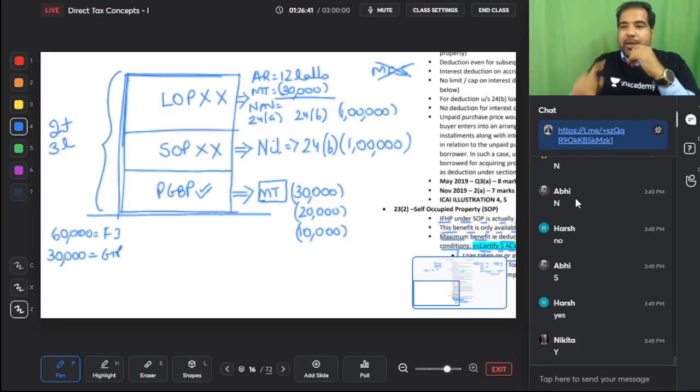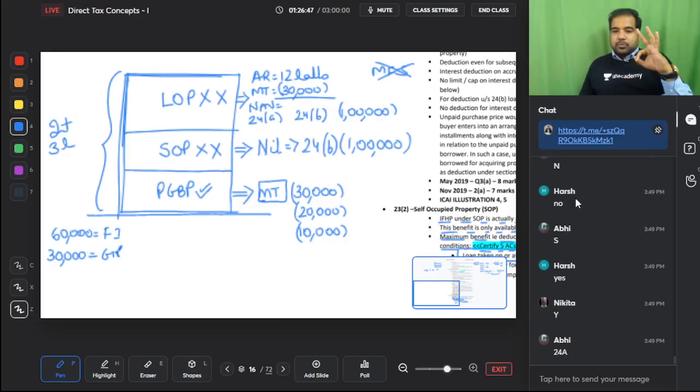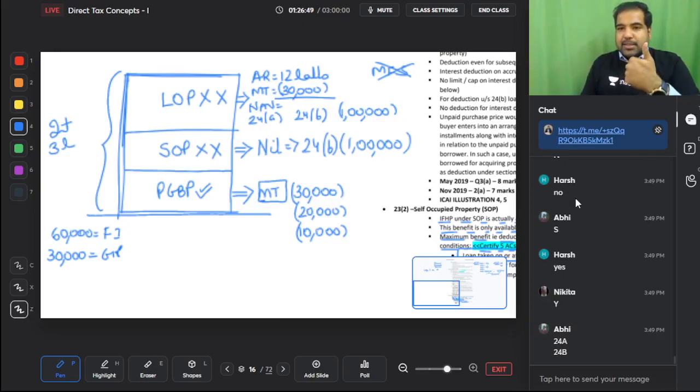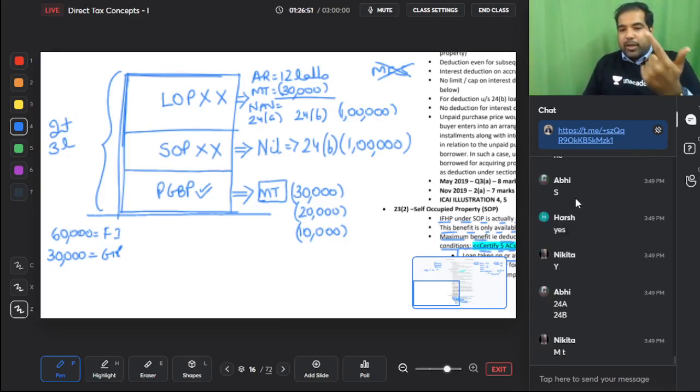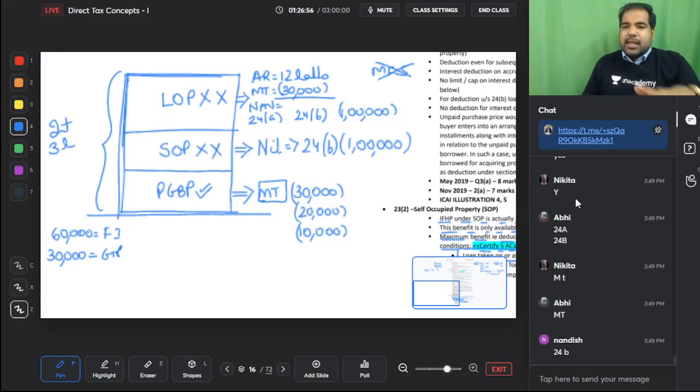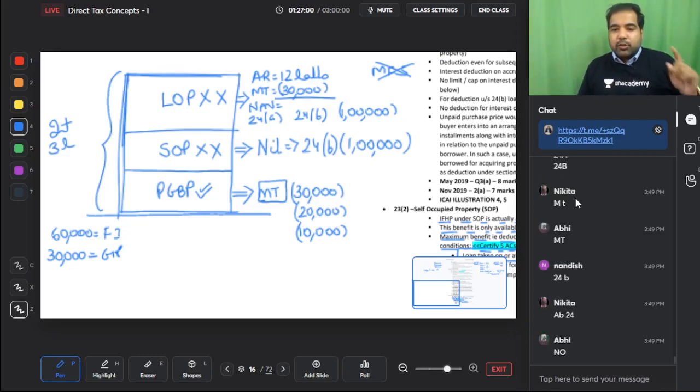Remember, for LOP, SOP, what are the 3 deductions? Please tell me in the chat box. For LOP, what are the 3 deductions? First, municipal tax. Second, 24A. And third, 24B. Anything else besides this, guys? If they give you 15,000 of things other than this, will you minus a deduction?